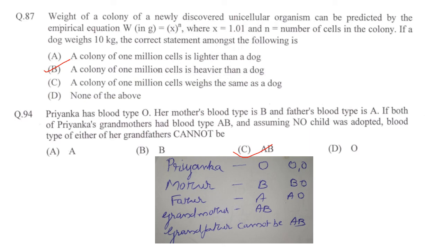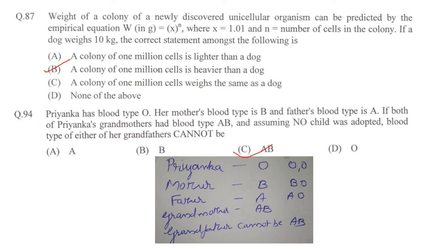Next one. Weight of a colony of a newly discovered unicellular organism can be predicted by the empirical equation W in grams is equal to x raised to n, where x is equal to 1.01 and n is the number of cells in the colony. If a dog weighs 10 kg, the correct statement among the following. A colony of 1 million cells is lighter than a dog. A colony of 1 million cells is heavier than a dog. A colony of 1 million cells weighs the same as a dog. None of the above. Answer will be a colony of 1 million cells will be heavier than a dog.